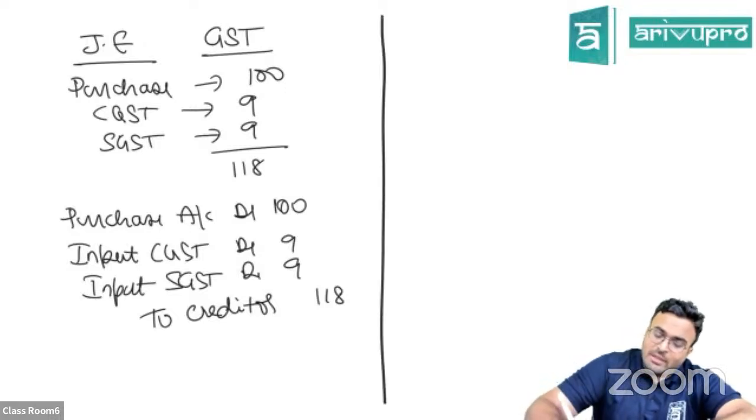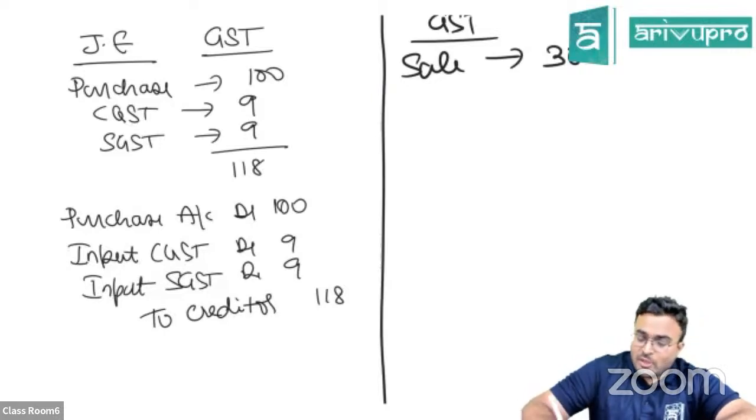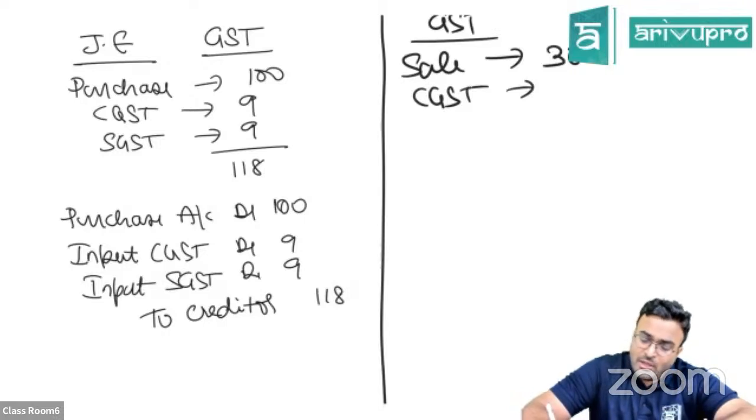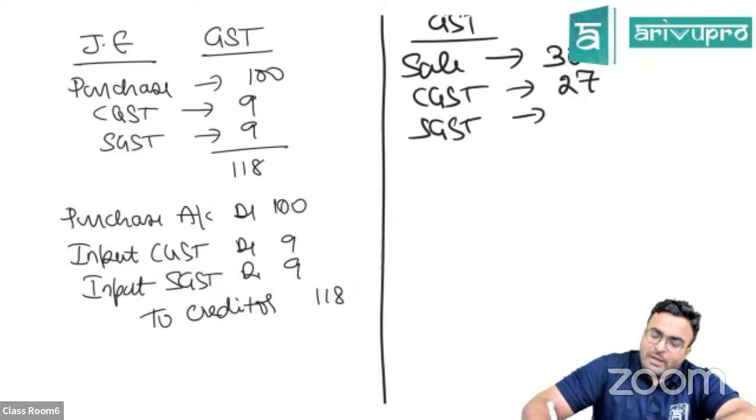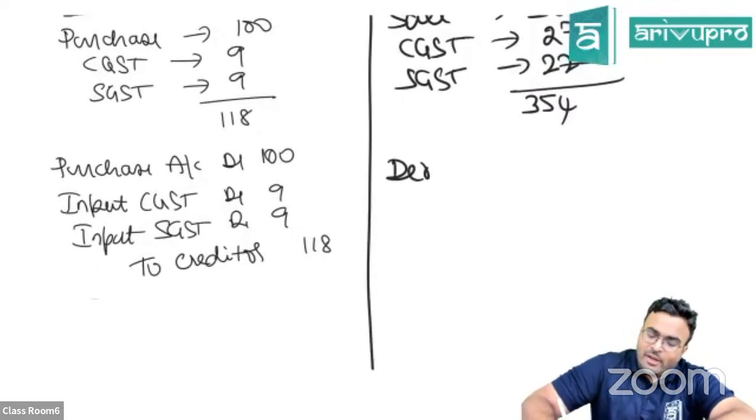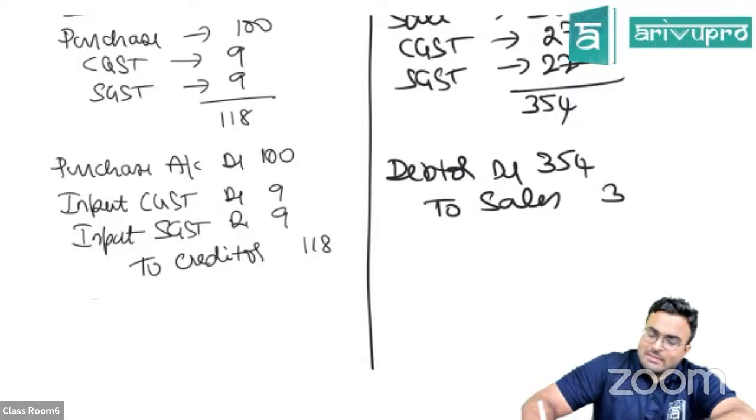Next, if there is GST in case of a sale, imagine I'm selling something for 300. Clear? Let's say CGST on that at the rate of 9% is 27, and SGST is also 27. So the total amount is 354. Now what I'm going to do is record the sale: debtor account debited 354, to sales 300.